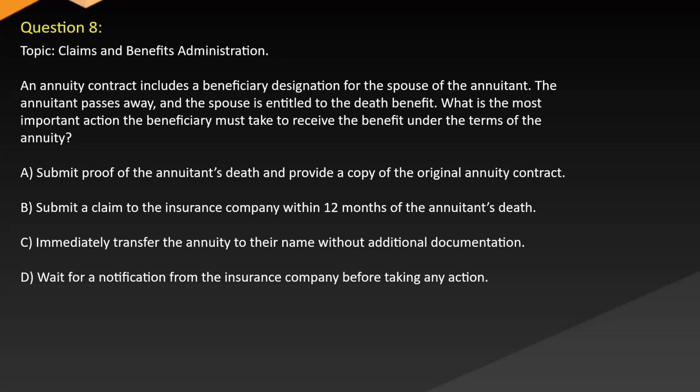A. Submit proof of the annuitant's death and provide a copy of the original annuity contract. B. Submit a claim to the insurance company within 12 months of the annuitant's death. C. Immediately transfer the annuity to their name without additional documentation. D. Wait for a notification from the insurance company before taking any action.